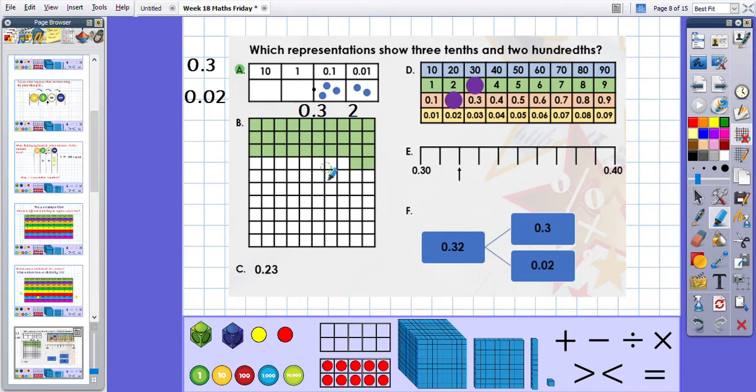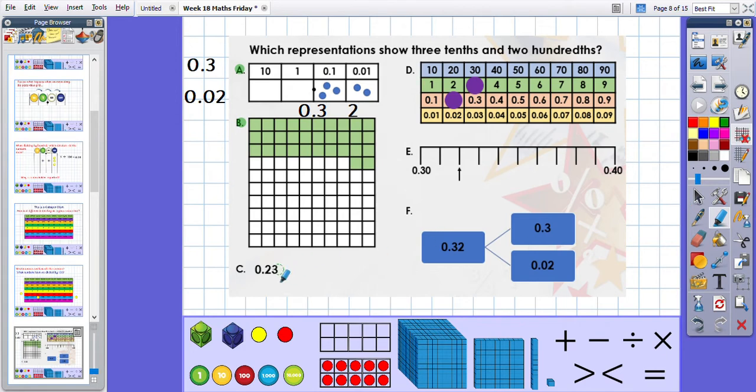Let's have a look at B. So on the hundredth square, 3/10ths would be 3 rows coloured in, and 2 hundredths would be 2 little ones. Let's have a look. Well, I've got 1, 2, 3 rows coloured in, 3/10ths, and I've got 2 little ones, 2 hundredths. Altogether, 32 hundredths. So this one is representing 0.32, 3/10ths and 2 hundredths.